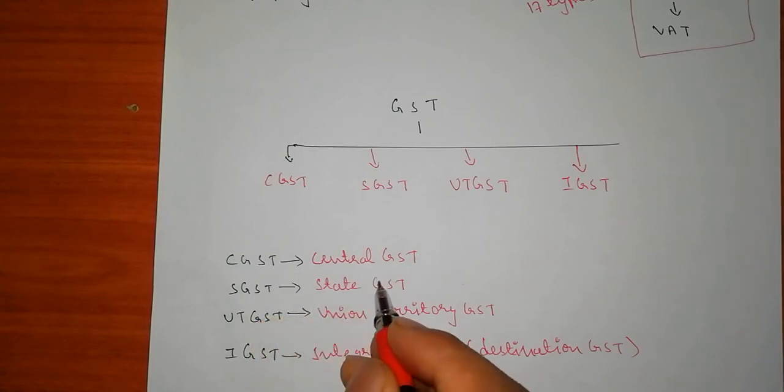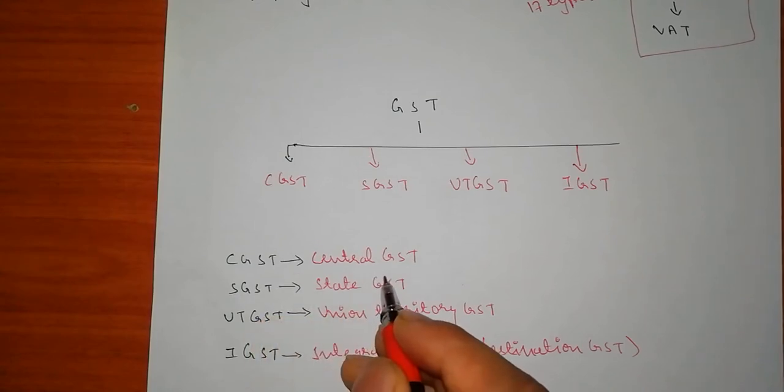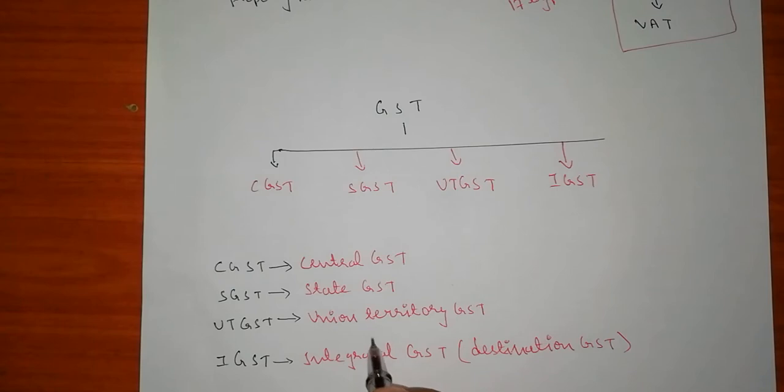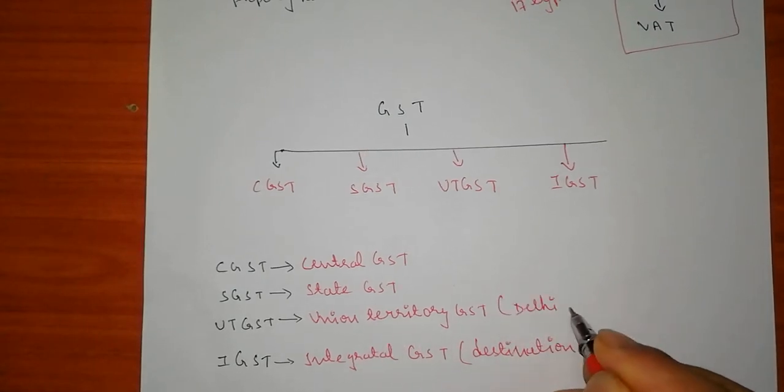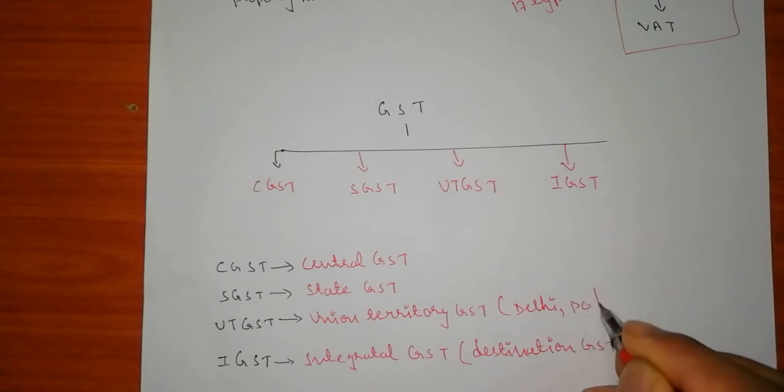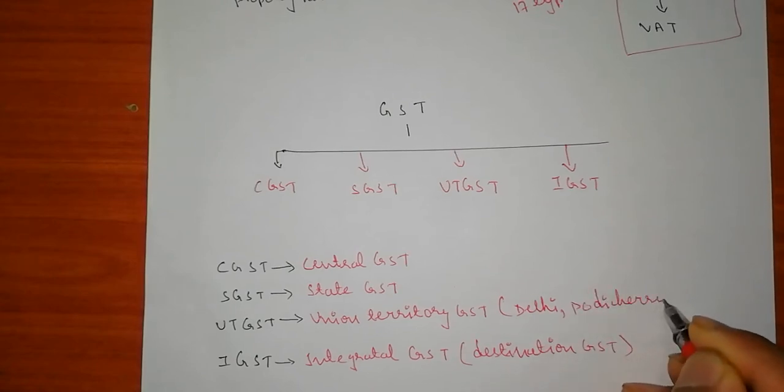What is central? As you know, the central government collects the GST, so it is known as central. State government, and union territories like Delhi, Pondicherry, etc. These come under UTGST, and IGST is that destination tax.